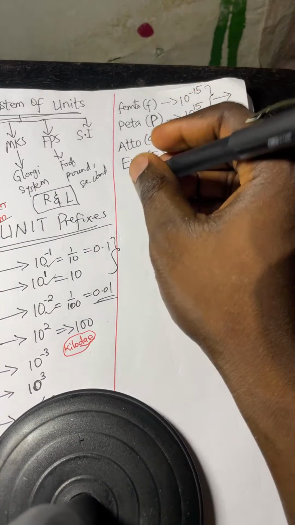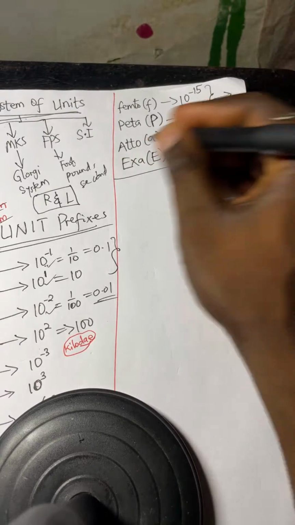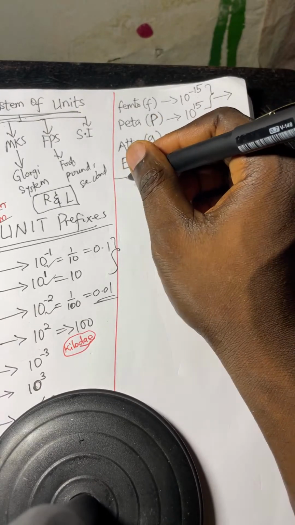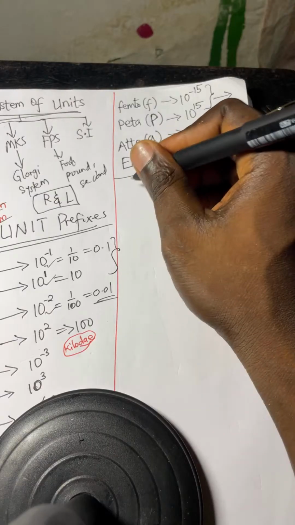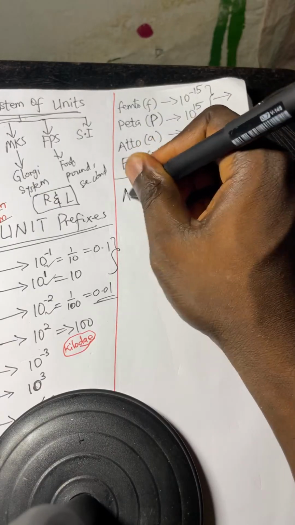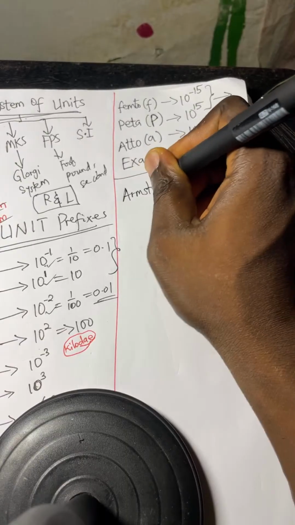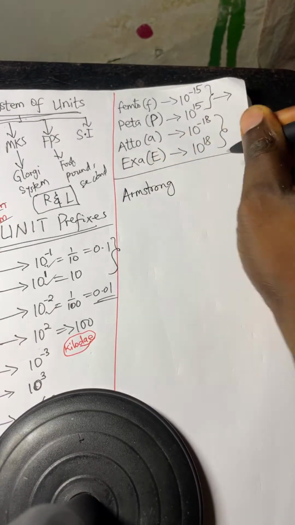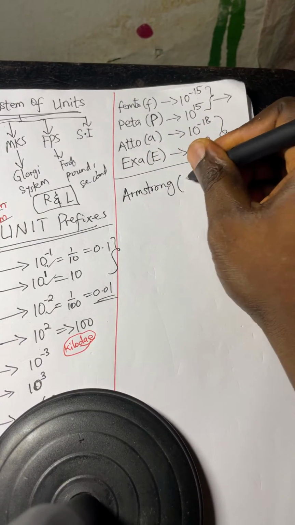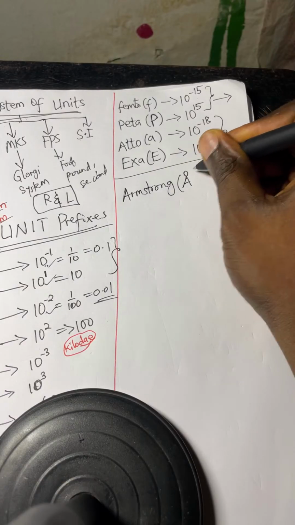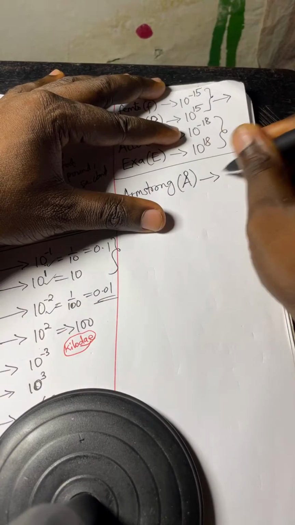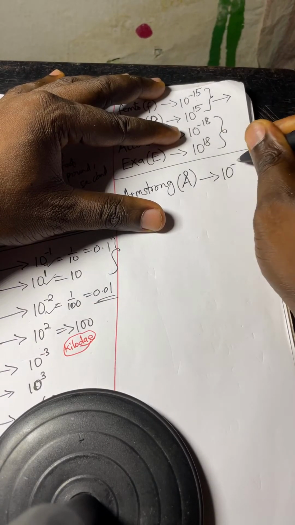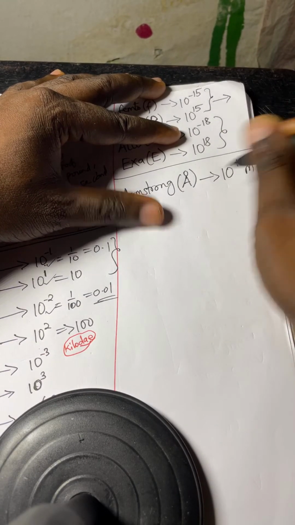Not just that, before you go, I want to add that those in the biological units or in medical will meet this unit called Angstrom. Angstrom meter, or Angstrom. Are you seeing the symbol? What does it stand for? This stands for 10 raised to power minus 10 meter.